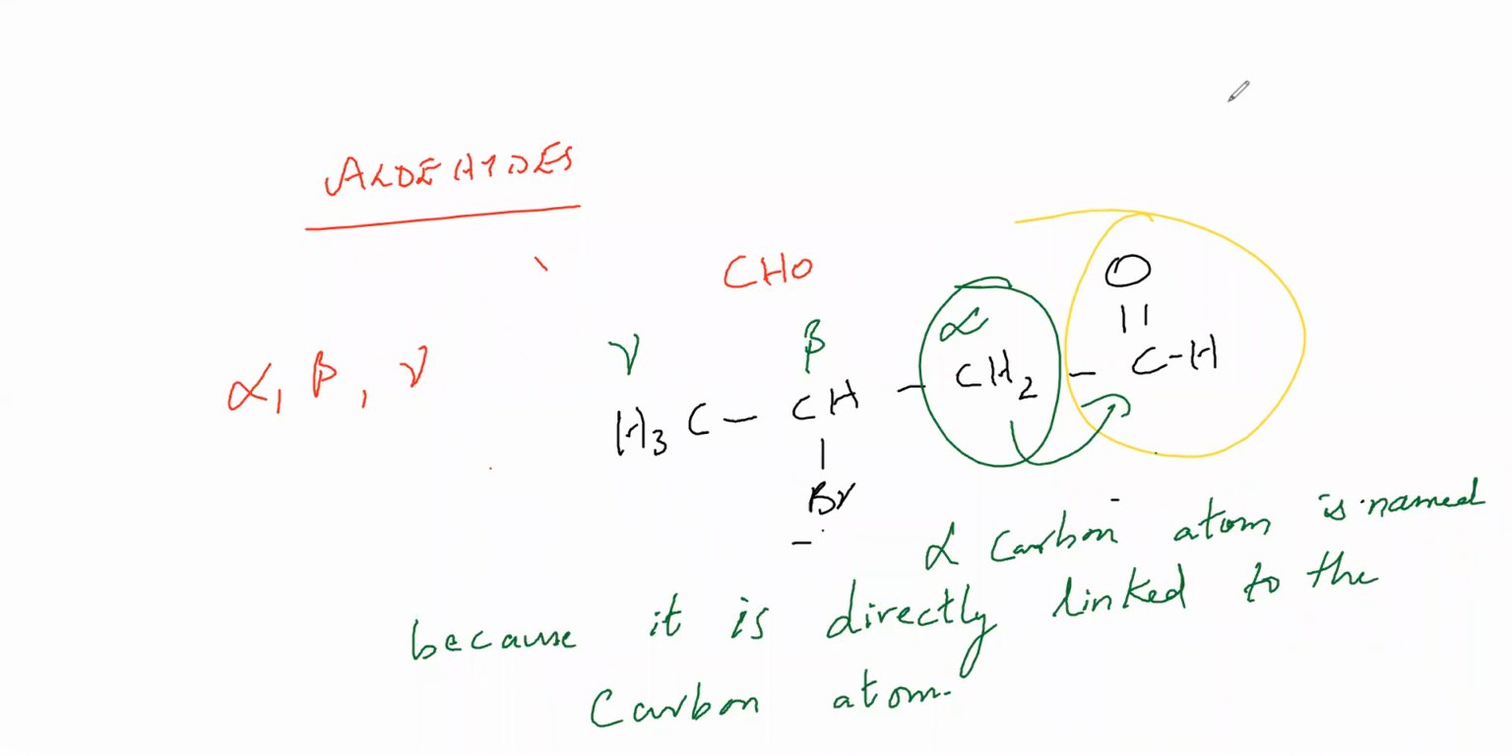If everyone has copied down, let me know. So what is the alpha carbon atom? Directly linked to the carbon atom. Correct? Beta means it is the next carbon atom. Gamma means the next one. That's all. So this is a new term for you: alpha, beta, and gamma. Alpha means directly linked to the CHO, aldehyde group, the first carbon atom. That's all. Okay, I hope everyone has completed this thing.